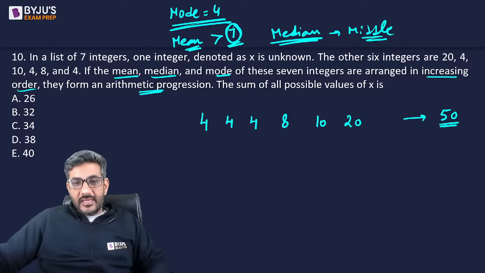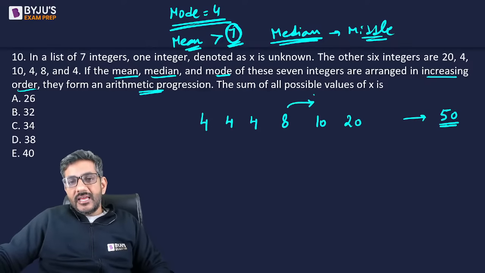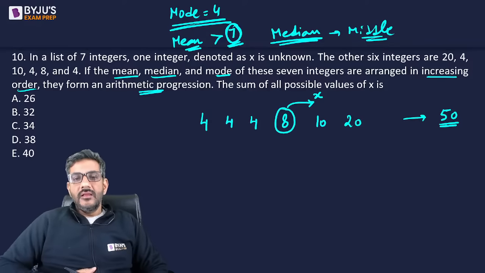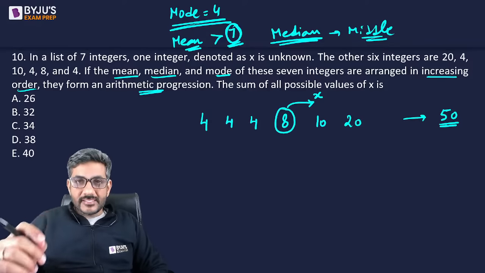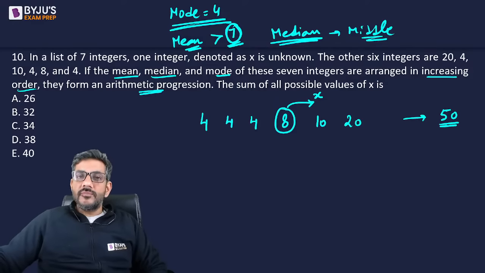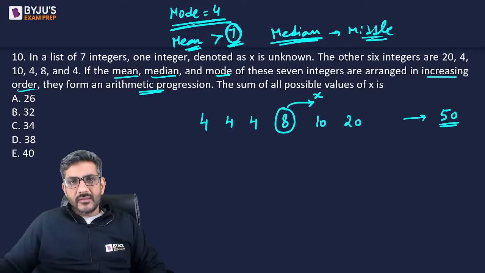One thing is certain: if the value of x is greater than 8, can I say my median would become 8, right or wrong? If the value of x is greater than 8, in that case the median is going to be 8. It is the middle value, right? If it is greater than 8, the median is going to be 8.